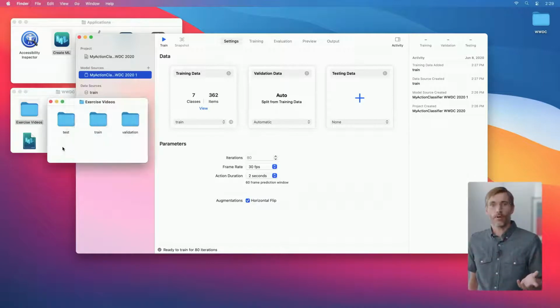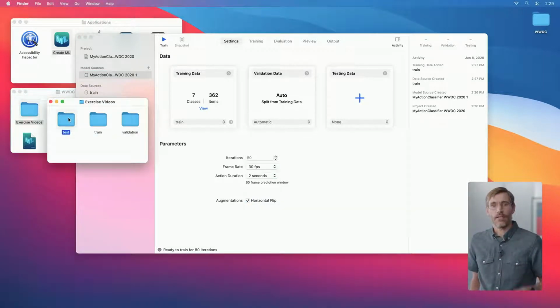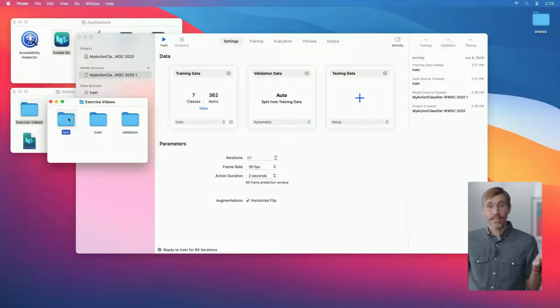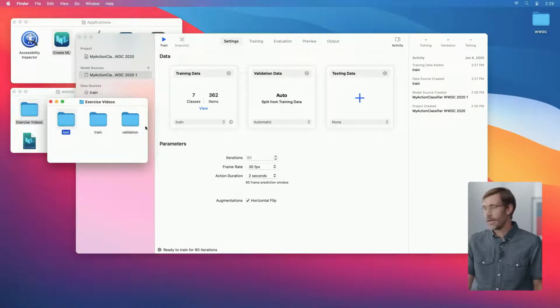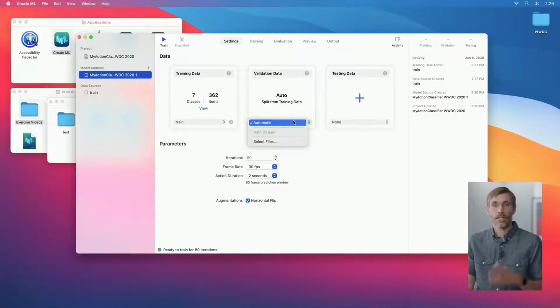You'll have noticed 2 other boxes you can add data to. These are validation and testing. If you have extra data set aside to test your model, you can add that now to the testing data well. CreateML will automatically perform tests on it when the model is done training. Machine learning veterans might like to choose their own validation data, but by default, CreateML will automatically use some of your training data for this. Let's hit the train button to begin making our model.